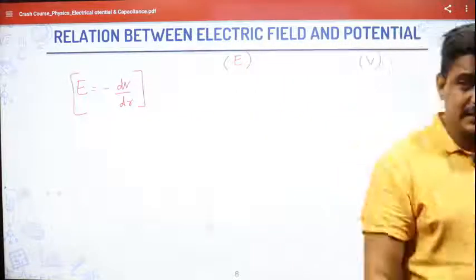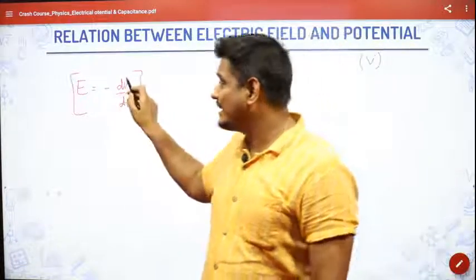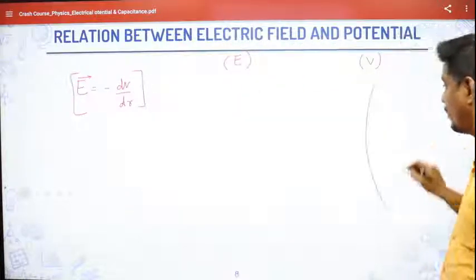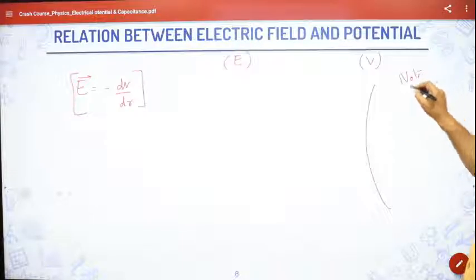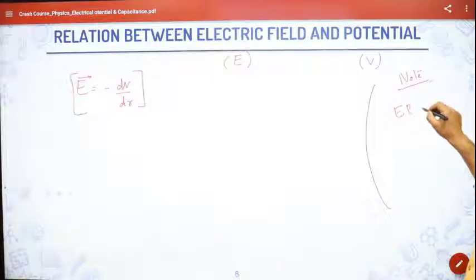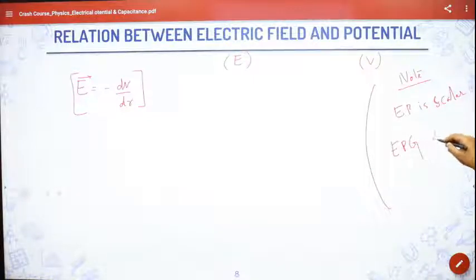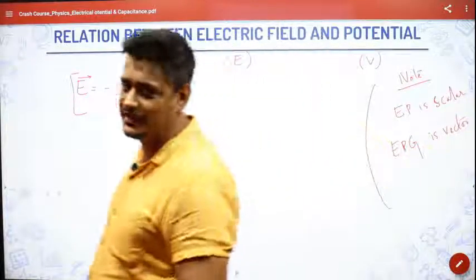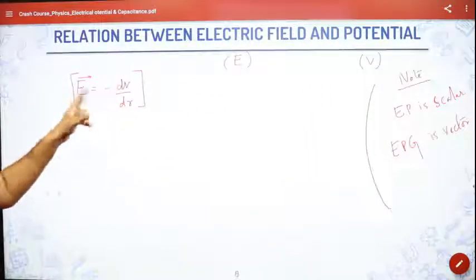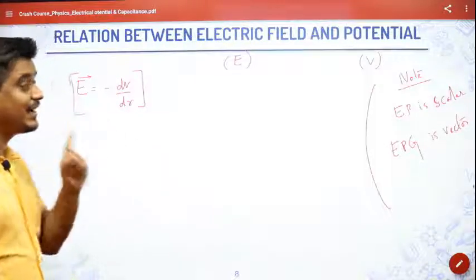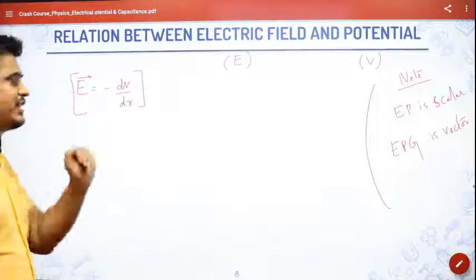Now, see, electric potential is scalar, but electric potential gradient is not scalar, it becomes a vector quantity. I will write it somewhere, a very important point, please note it. Electric potential is a scalar quantity, but electric potential gradient is a vector, because the negative gradient of electric potential becomes electric field, isn't it? So potential gradient is a vector quantity, only electric potential is a scalar quantity.